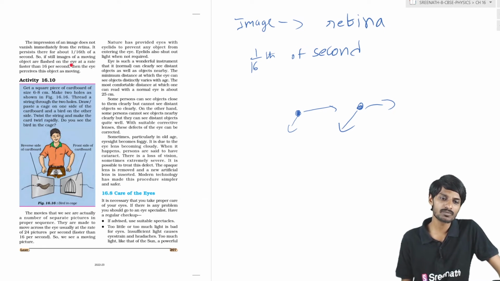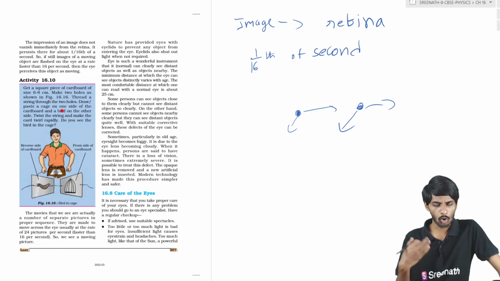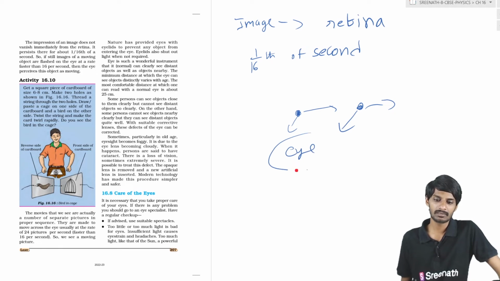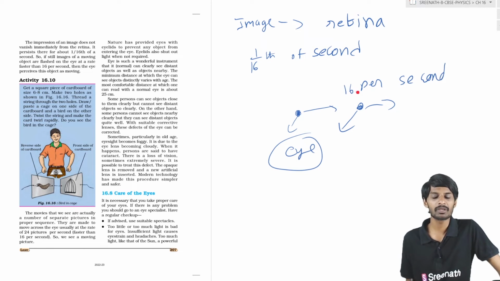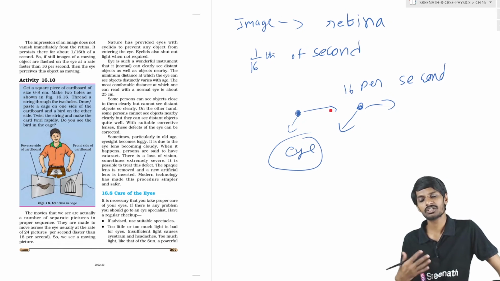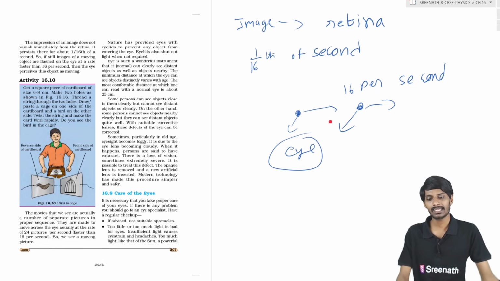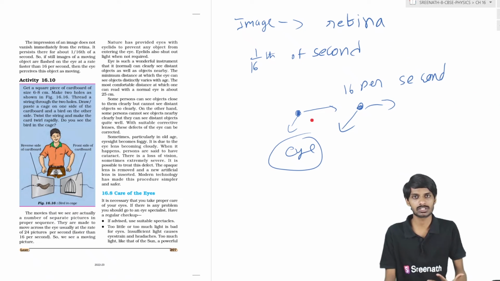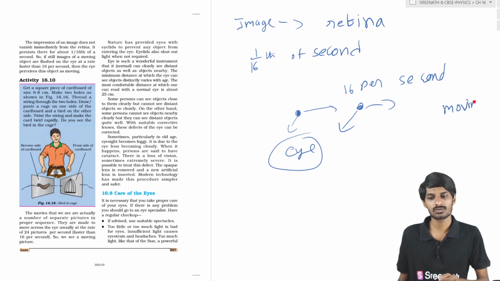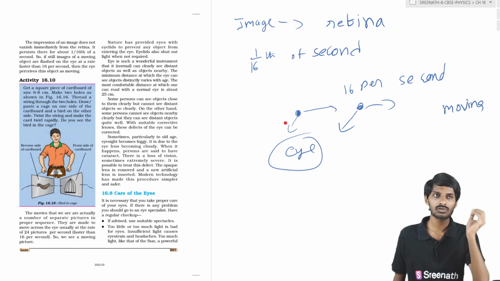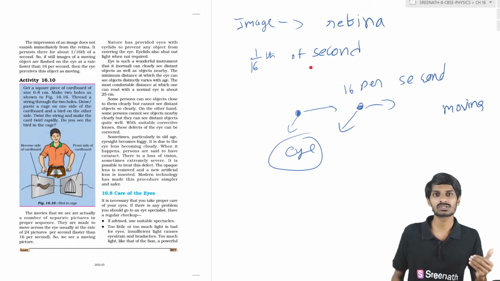Whenever an object is moving, or images fall on the eye at a rate faster than 16 per second, if 16 images are produced in the span of one second, then we say that the object is moving. It looks like a video, otherwise it looks like a photo, students.